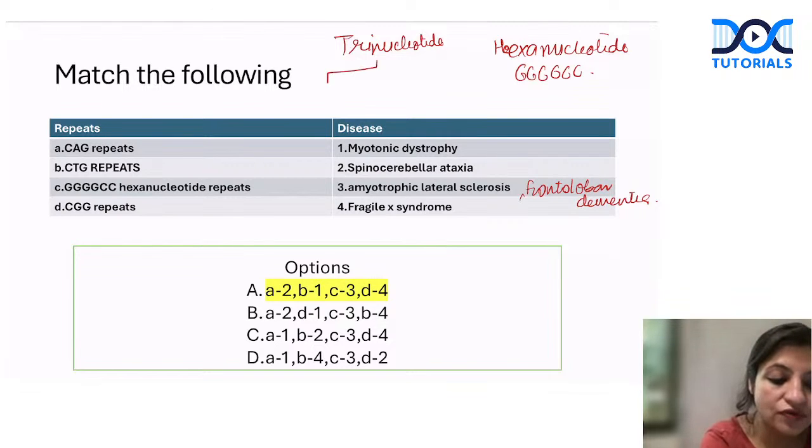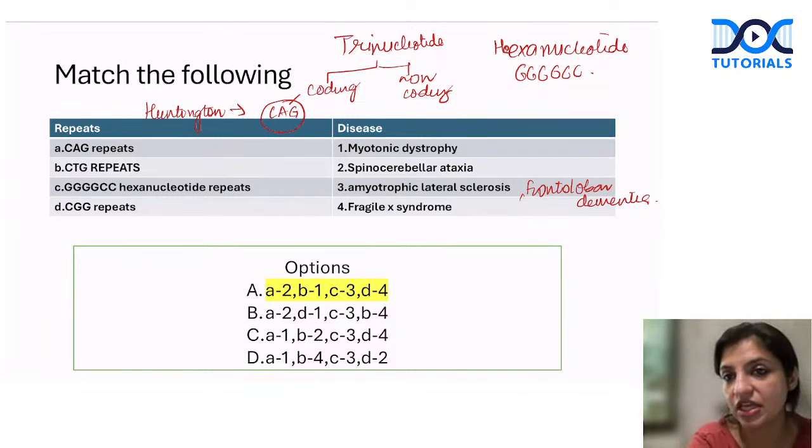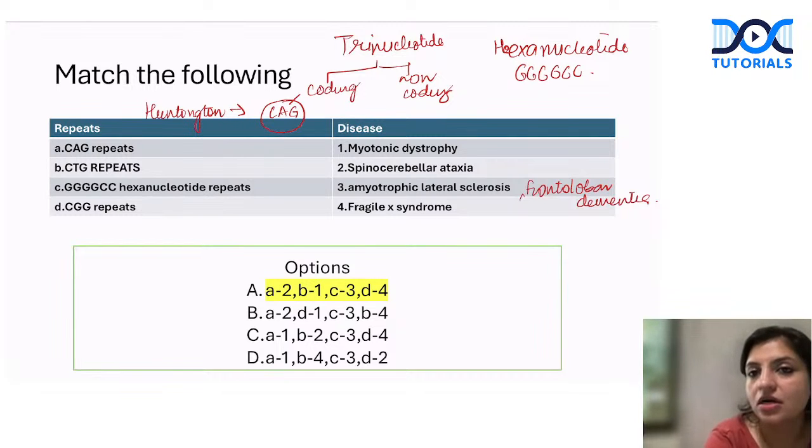In trinucleotide also, we have coding region and non-coding region repeats. If I'm writing a coding region, coding means the repeat is always the same. It is CAG. So here the most important disease is Huntington's disease, because Hunter keeps everybody in the cage. But others like spinocerebellar ataxia are also coding region diseases. So apart from Huntington, we have spinocerebellar ataxia here, which is in CAG. Now in non-coding, you have to remember CGG. So this is your Fragile X.